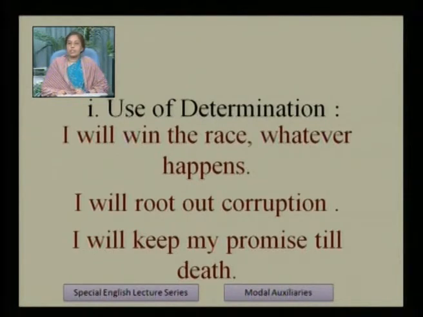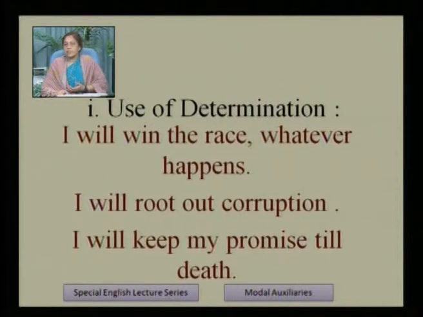Then we will see the use of determination. And we will make some sentences. I will win the race whatever happens. I will root out corruption. I will keep my promise till death. These three sentences are given here. If we see these sentences, we find determination.